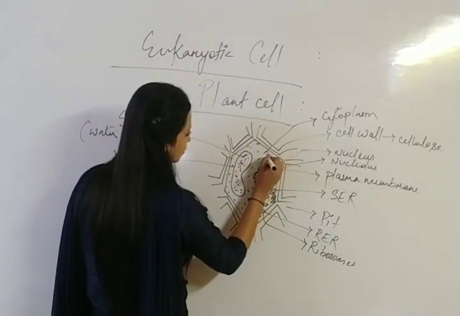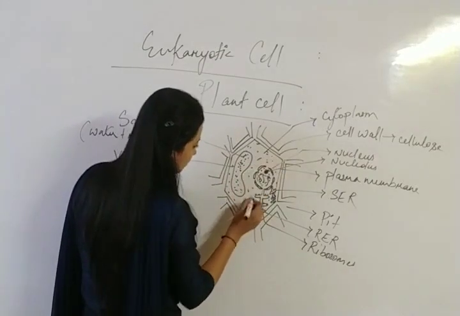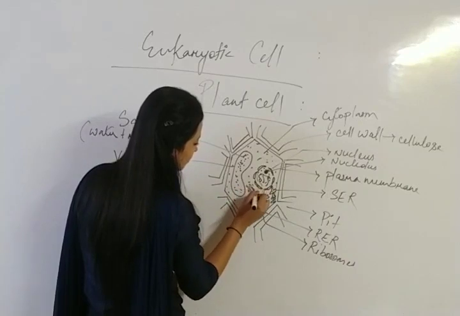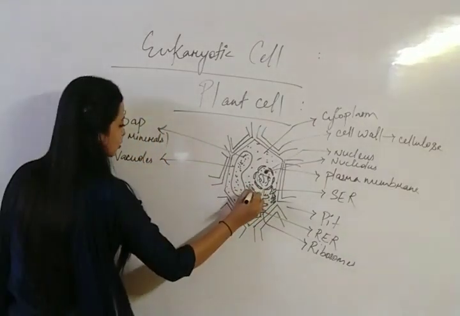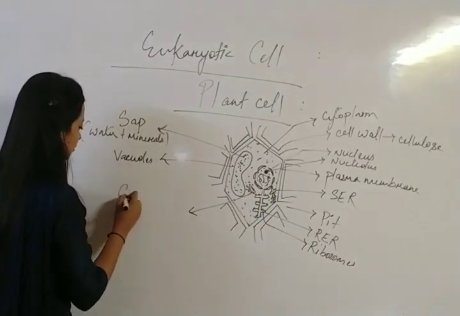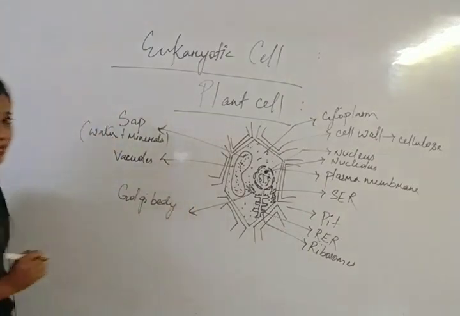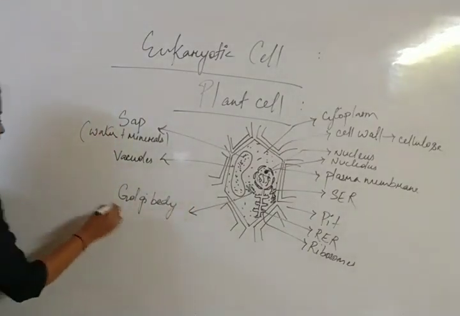Also there is a presence of Golgi bodies. Let me draw here. There is a presence of Golgi body, and this Golgi body is also called Golgi complex or Golgi apparatus.